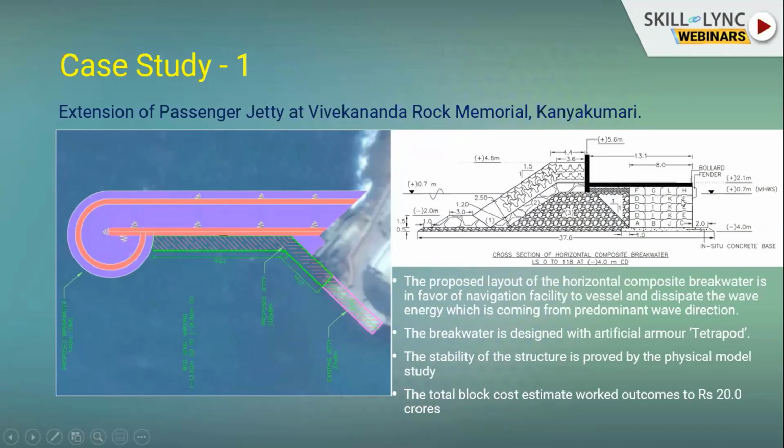Previously we saw the classification of the berthing structures. That is a concrete block work wall, and that is what we used here. These are the concrete block walls, and behind them the breakwater portion is there. Above the concrete block wall, we will build the concrete slab, and the fender and the bollard will be useful for the berthing of passenger boats.